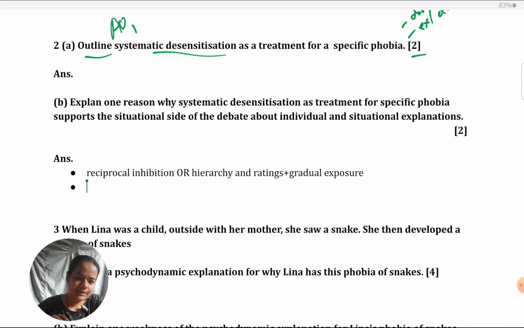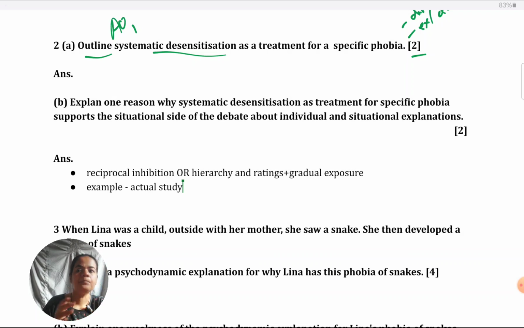Additionally, you need to give one example or some elaboration on it, some additional point on it. You can give these two also as separate points, one on the principle of reciprocal inhibition and one on how it works, hierarchy and ratings. Okay, if you choose the example route, you could give an example of Saavedra and Silverman or Chapman and Delap, an actual study which you've seen.